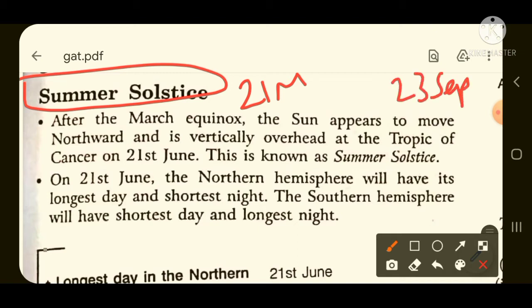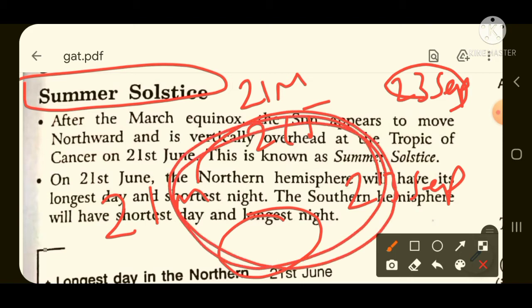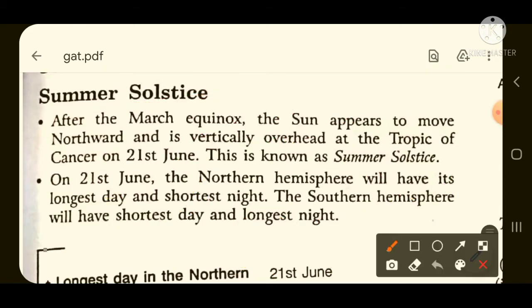So after this 21st March equinox, next thing that occurs is the summer solstice, then the second equinox occurs, then the winter solstice. That means, if you remember in series, first one is 21st March, then it is 21st June, then it is 23rd September, then it will be the winter solstice days. So it keeps on occurring every year as the sun rotates; solstice and equinox keep on occurring.